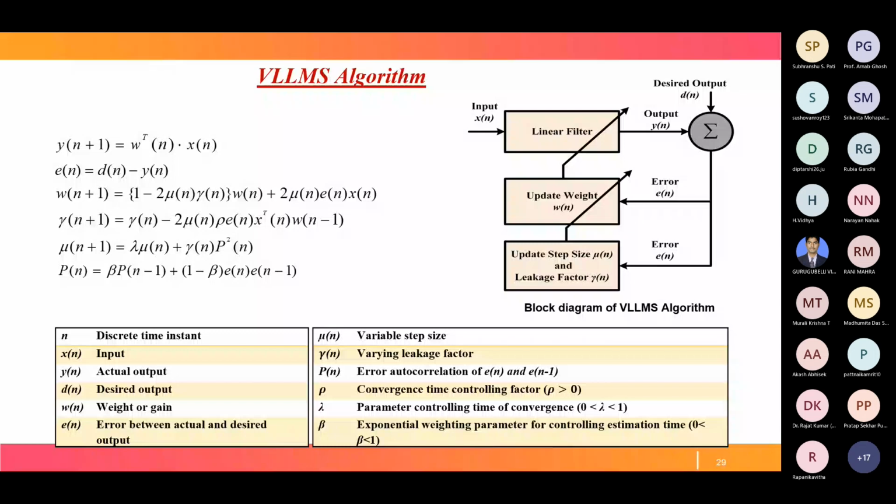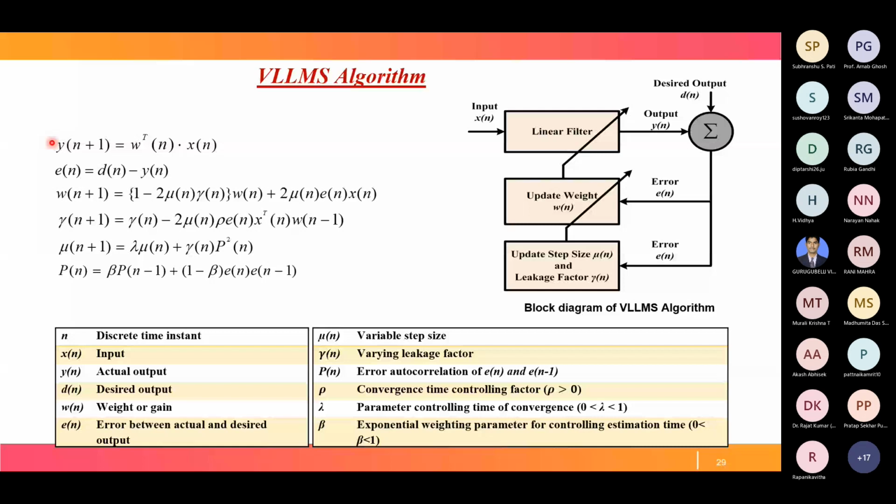What is P? P is the autocorrelation of the present error and the previous error. In this way P is updated, mu is updated, gamma is updated, and finally W, which is our requirement, is updated. After getting the final updated weight W, it is multiplied with the input to get the output. In this way this algorithm works. Now we'll see how this algorithm is implemented here.